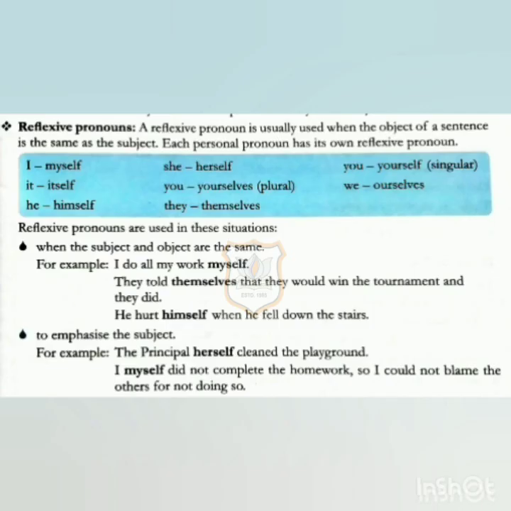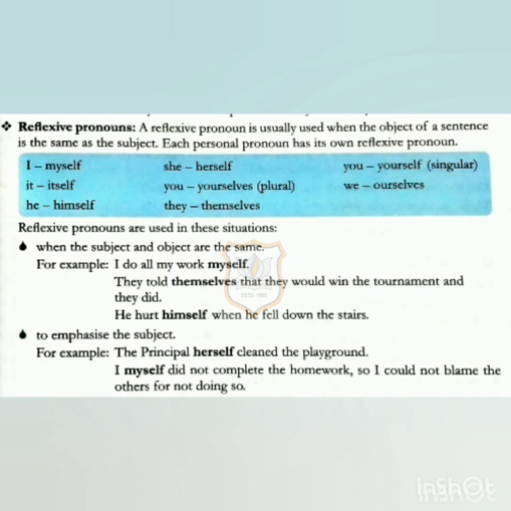And the last one is reflexive pronouns. A reflexive pronoun is usually used when the object of a sentence is the same as the subject. Each personal pronoun has its own reflexive pronoun. So what is a reflexive pronoun? It is normally used when the object of a sentence is the same as the subject. You can say the object and the subject are both the same in a reflexive pronoun.